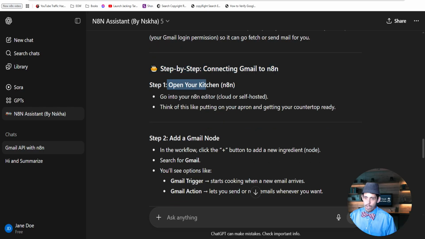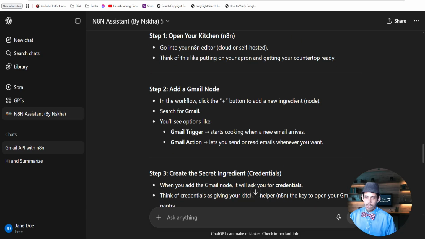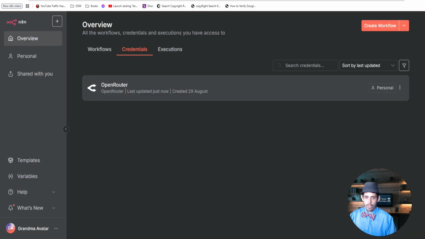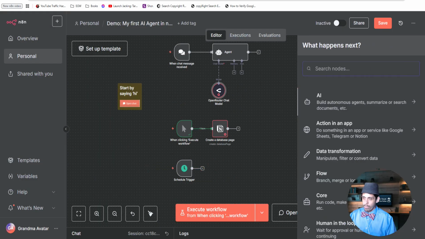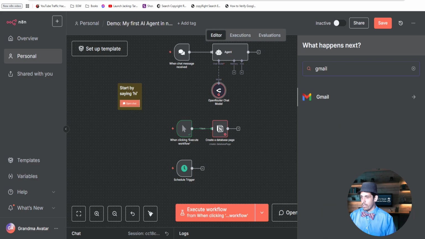So it says open your kitchen, so N8N, go to your N8N editor. Think of it like putting your apron on, getting your countertop ready. Okay, I could grasp that. Add a Gmail node. So that's what I showed you before. So now we're going to go over here, and we're going to say, let's open a Gmail node. Oh, there it is right there.